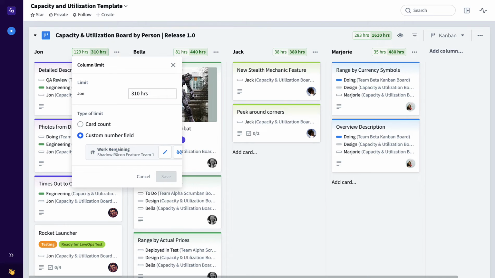So here in this case, we're measuring capacity by hour. So we've tied this to a work remaining column that is in the currency hours. Now here I'm going to set the limit. So how much availability capacity does John have in this release? And that's 310 hours.